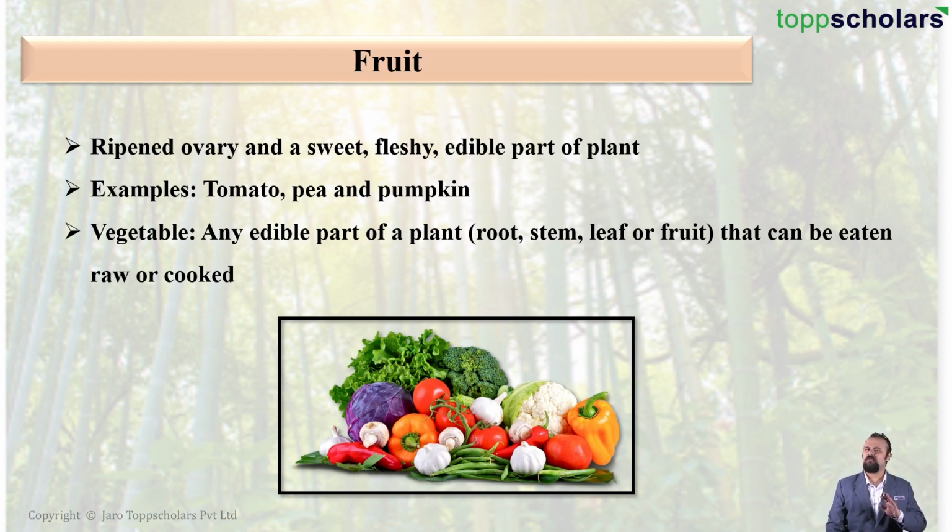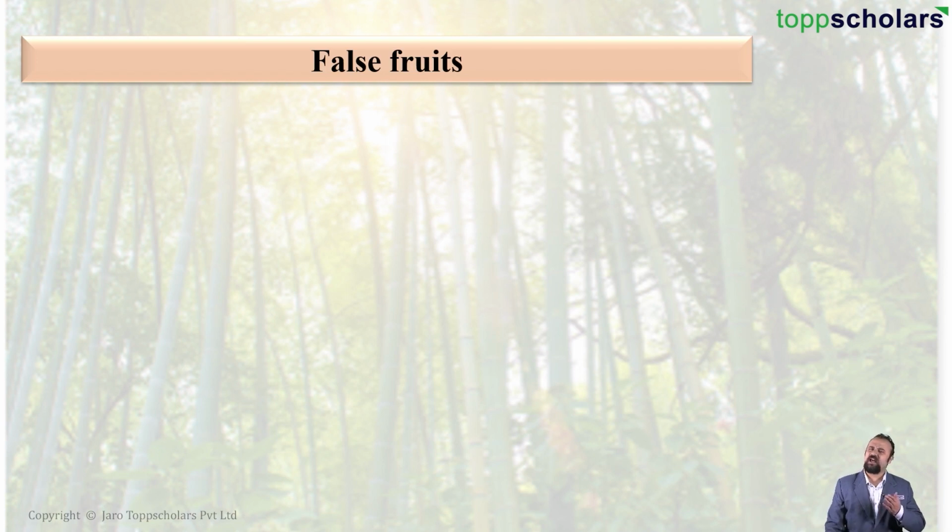So students, vegetable is any edible part of the plant, but a fruit is the ripened ovary, which is usually sweet and fleshy.